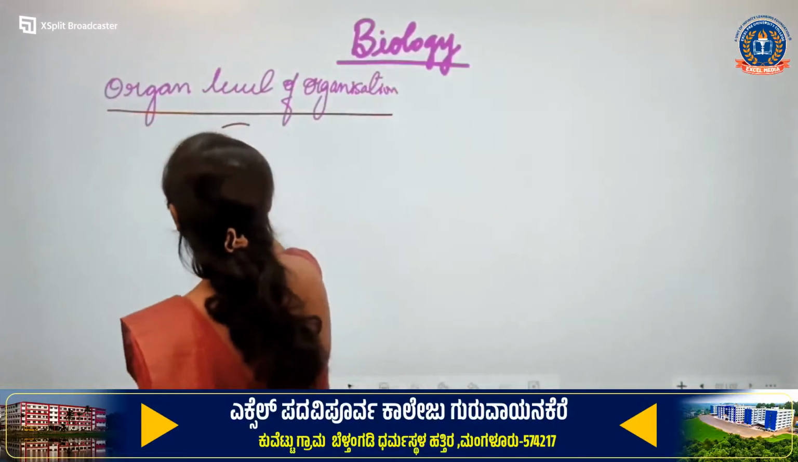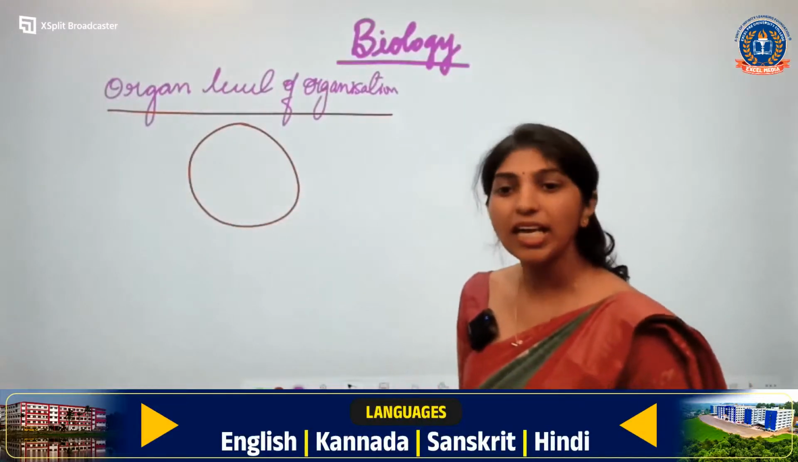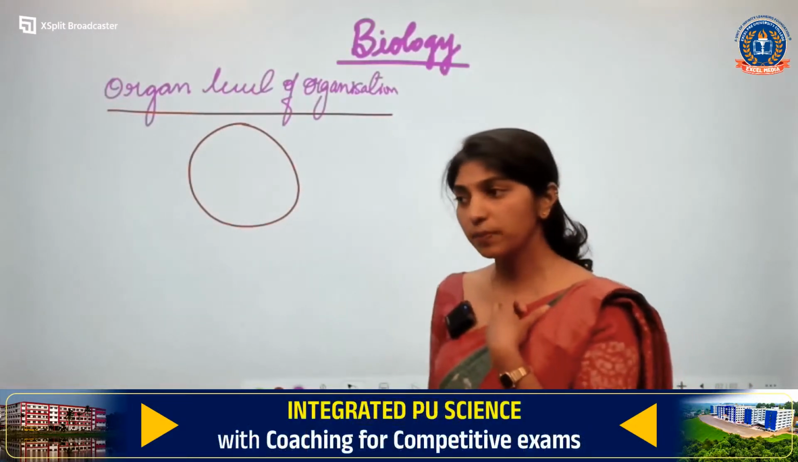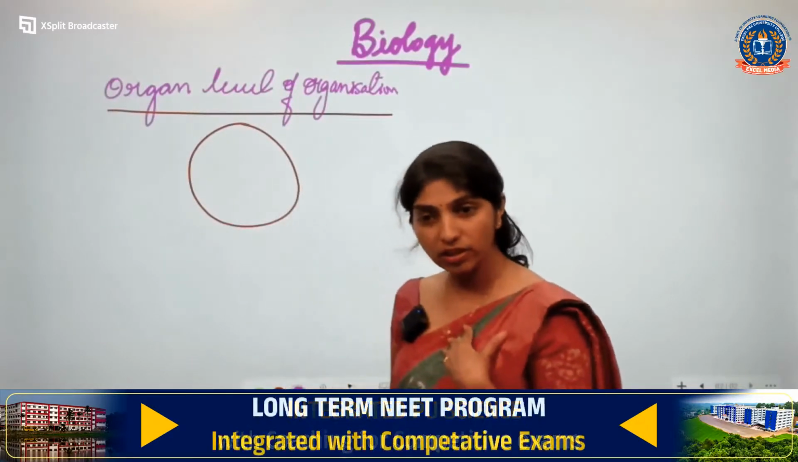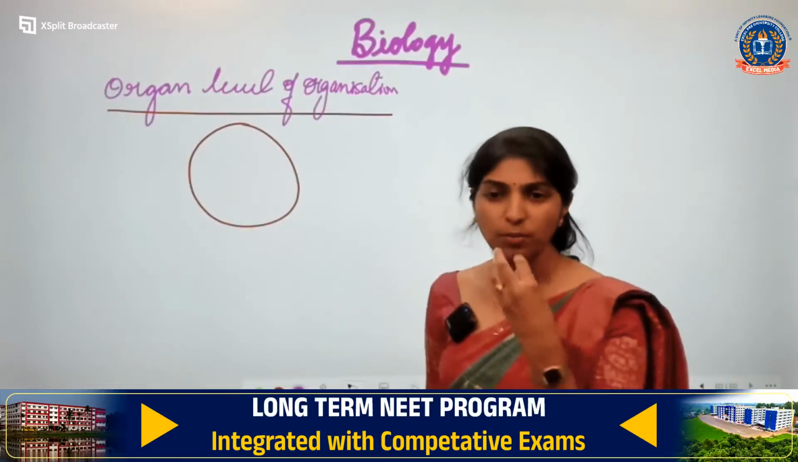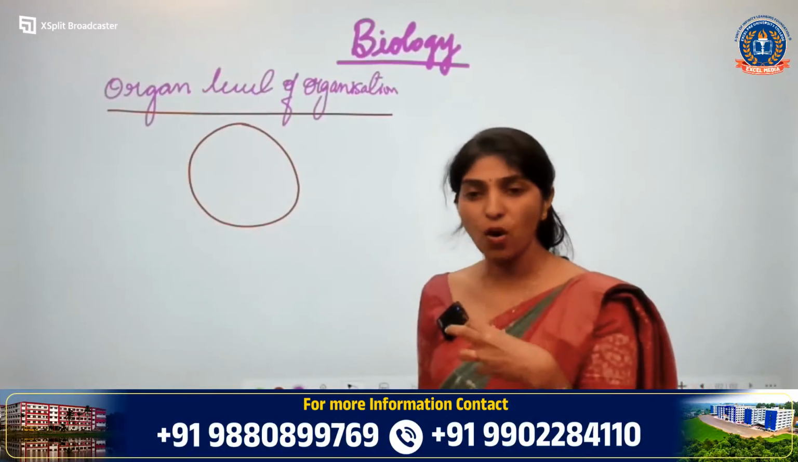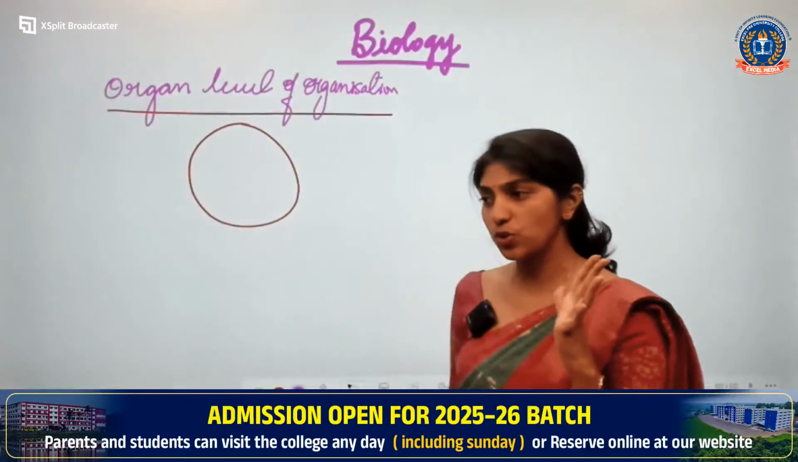If this is the body of an animal, how are the organs formed? Can we say different types of tissue will form an organ? Now, if I ask which are the organs? Heart is an organ, lungs is an organ, liver is an organ. There are different organs. Mouth is an organ, eye is an organ, correct? So, how are these organs formed? Are they made up of the same type of tissue or different types of tissues?